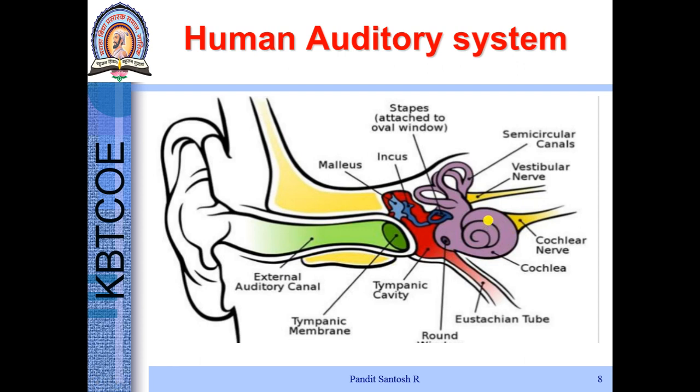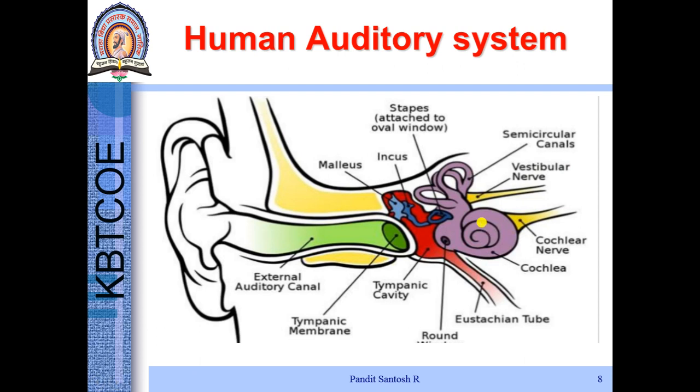Concluding that sound always bombards on the tympanic membrane. Tympanic membrane transfers the vibrations to the middle ear. Middle ear consists of three bones. The mechanical vibrations are transferred to the inner ear. Inner ear consists of liquid, and the liquid has various cells which have resonant frequency from low frequency to high frequency. So whenever there is a resonance happening, the cell gets fired, it releases chemicals, the neuron gets fired and the signal is transferred to the brain.